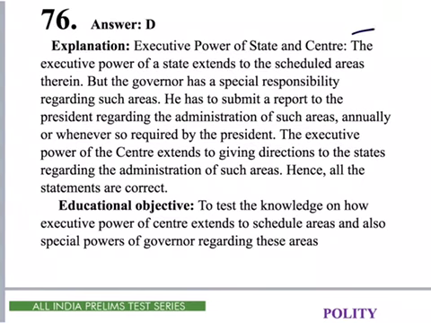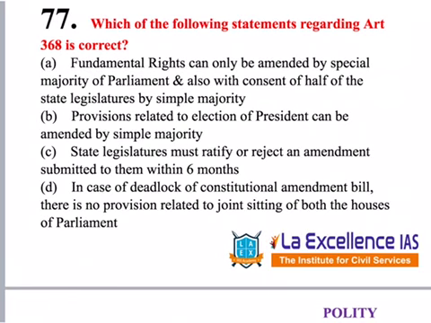For that question, the explanation is mentioned over here. Please go through it once. The next question given under polity is question number 77. This question is asking us about Article 368, and we need to identify the correct statement.